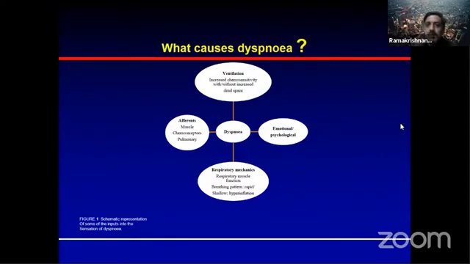Oftentimes, cardiologists have a focus, and the question asked is whether increased PVR causes dyspnea. We have fixed concepts. When it comes to right heart disease, for example, PS also has dyspnea. So dyspnea is not just about some cardiac pressures. It's a complex thing which has a lot of psychological and emotional inputs, and there are clear afferents from muscle, chemoreceptors, and pulmonary receptors, and there are respiratory mechanics and ventilation.